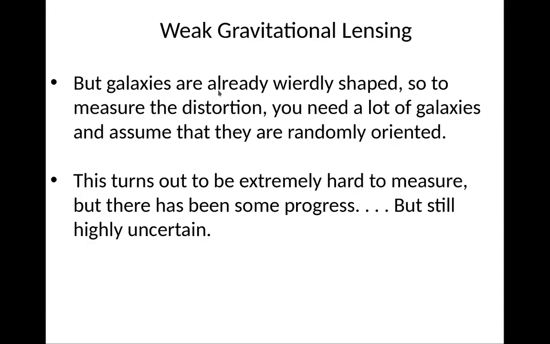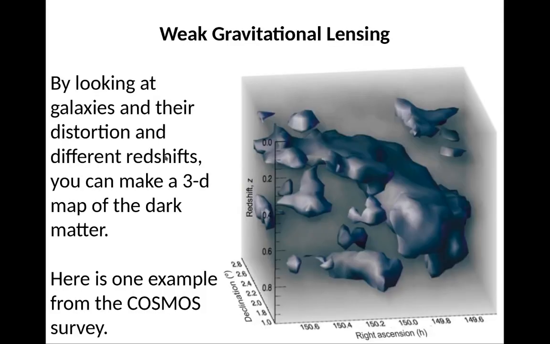Now the only problem is that galaxies are already really weirdly shaped. So what do you mean by distortion? So you need a lot of galaxies, and you assume they're randomly oriented. This turns out to be extremely hard to measure, but there's still some progress. The measurement is still highly uncertain. But if you do so, you can create maps of basically what the dark matter is in the universe. So here's an example from the COSMOS survey. All right, so you get 3D maps of the dark matter this way.